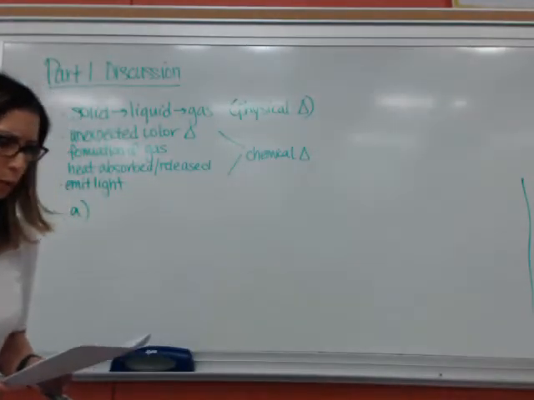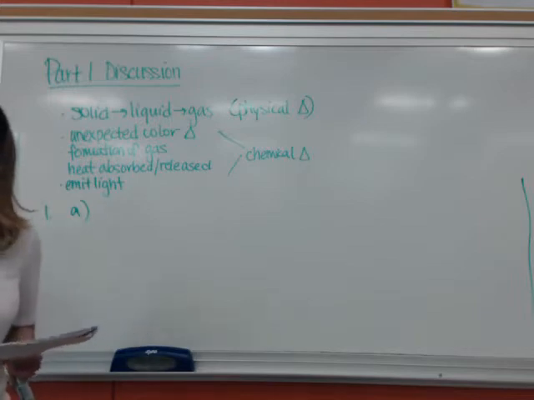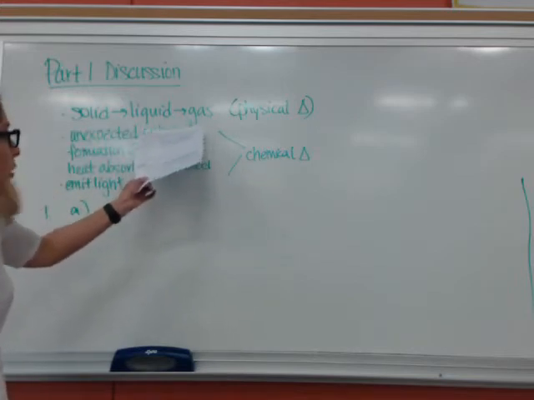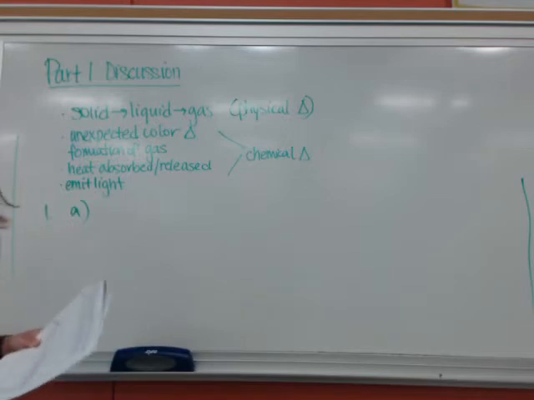Okay, we are on the part one discussion where we're identifying changes that we observe as being physical or chemical changes. Physical changes are when you have a change of state. So you convert a solid to a liquid or a gas, or you go the opposite direction. That means that the composition did not change. We still have the same substance.